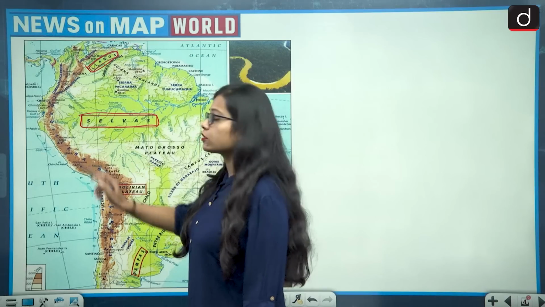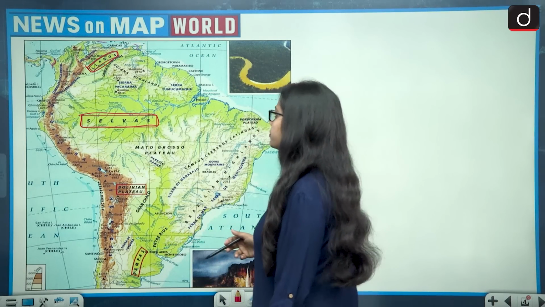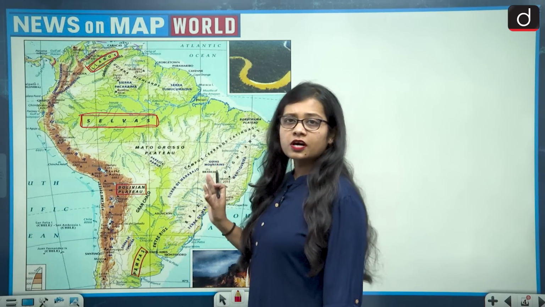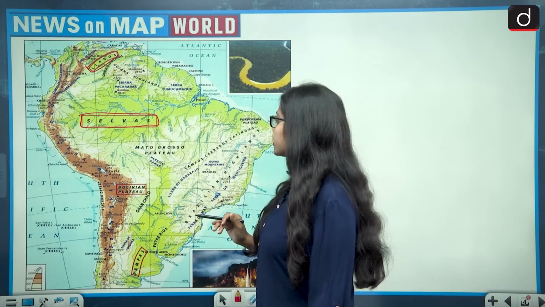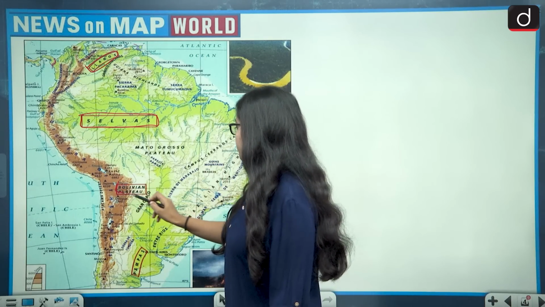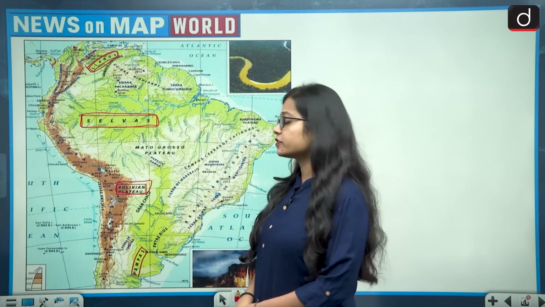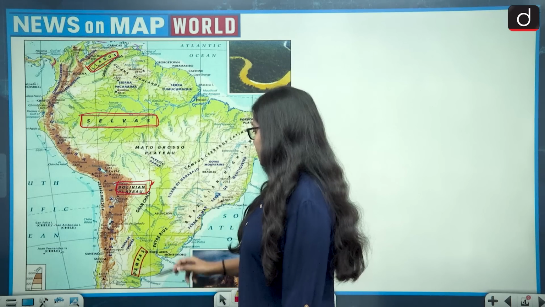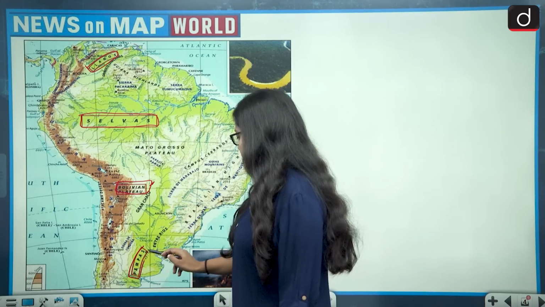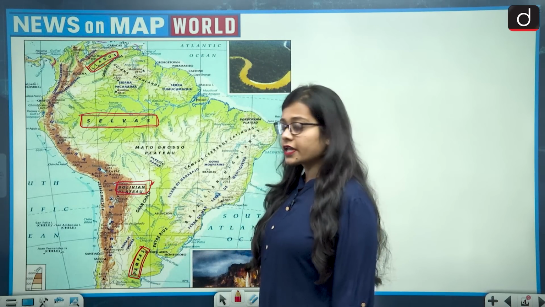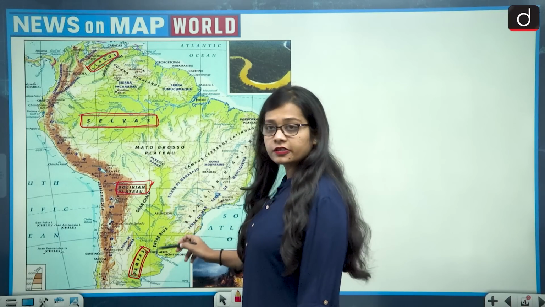Selvas is also a huge grassland and it is present around the central South American continent. Then we have the Bolivian Plateau, and it is obvious that its location is in the country Bolivia. Then we have Pampas. Pampas is also a grassland and it is situated in the southern side of the South American continent.